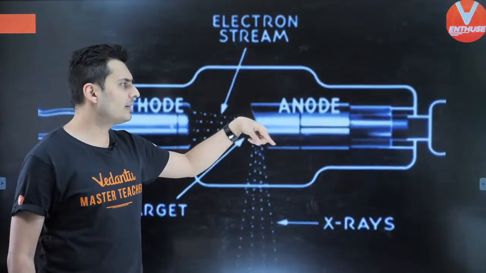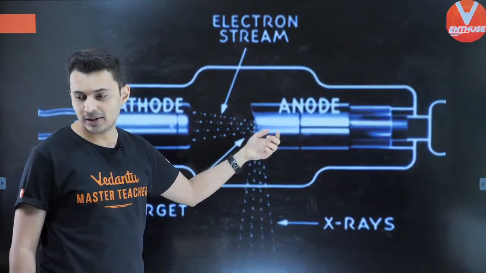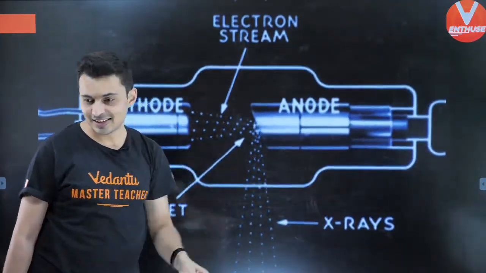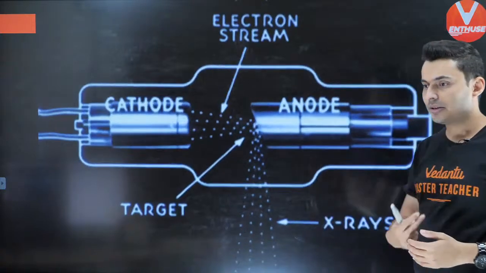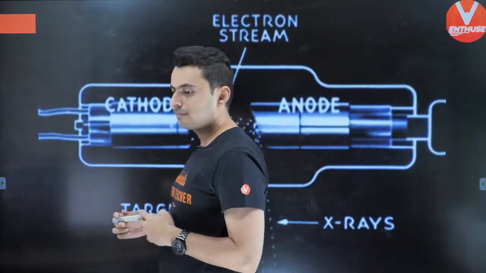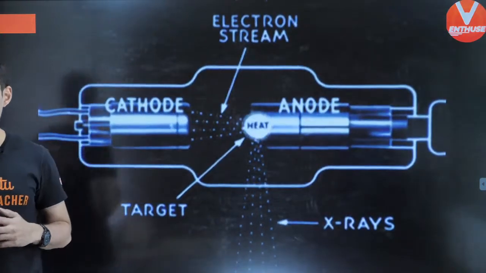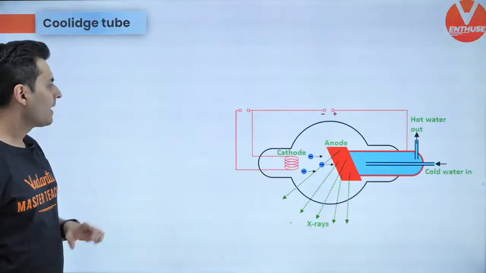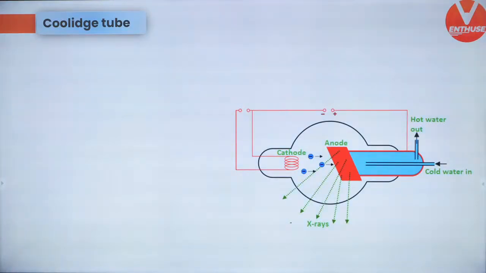So actually you need to continuously cool it using a coolant, and then photons are ejected, and those photons are X-rays. Is this working principle clear? Is it clear? Everyone? Yes, that's very important. Let's get going. So in this Coolidge tube, if this much is clear, keep this in mind.